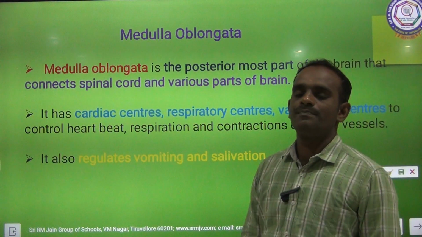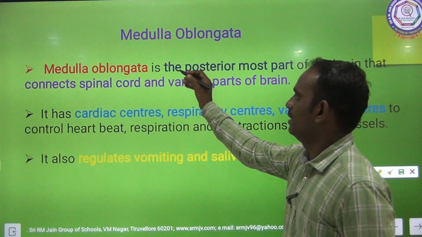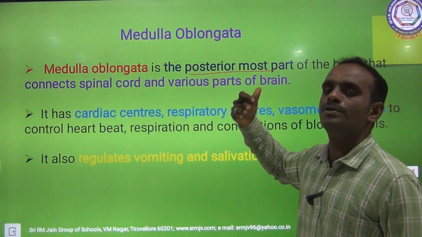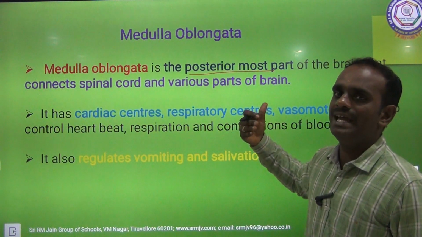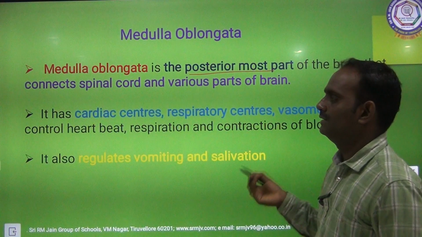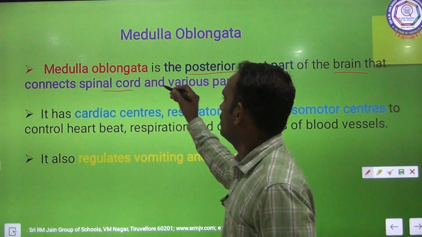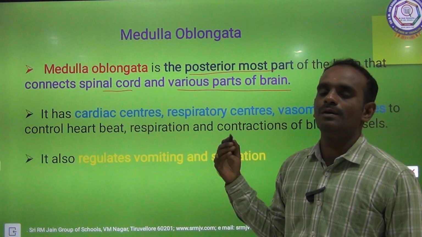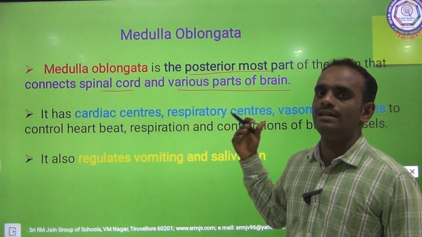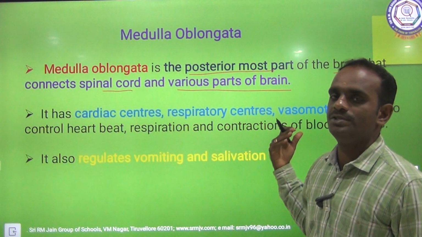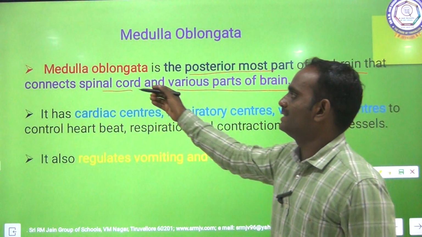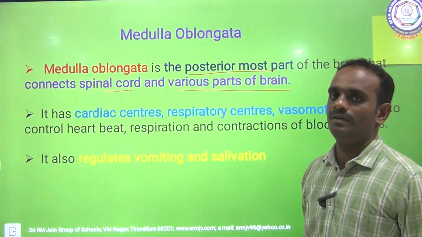The next one is medulla oblongata. Medulla oblongata is the posterior most part. Posterior means end part of the brain that connects the spinal cord and various parts of the brain. So medulla oblongata is the last end part of the brain. It connects the spinal cord and various parts of the brain.